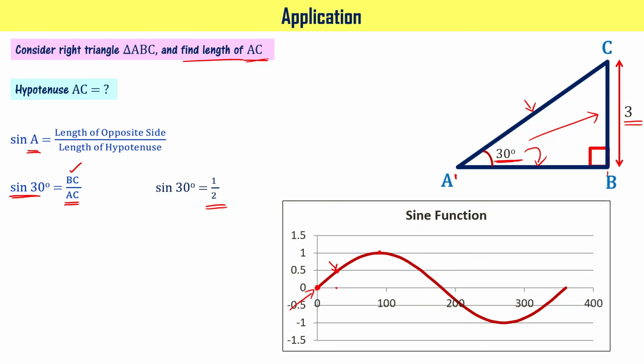Let me now substitute half for sine 30 degrees and 3 for BC. Then we can write this as half equal to 3 by AC. If I do cross multiplication, then I can write it as 1 times AC equal to 3 times 2. It means AC equal to 6 units. You got it? The length of the hypotenuse AC is equal to 6 units.